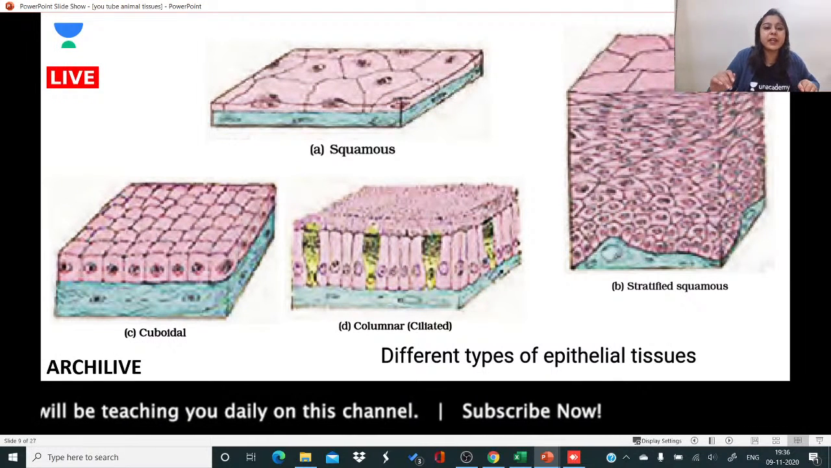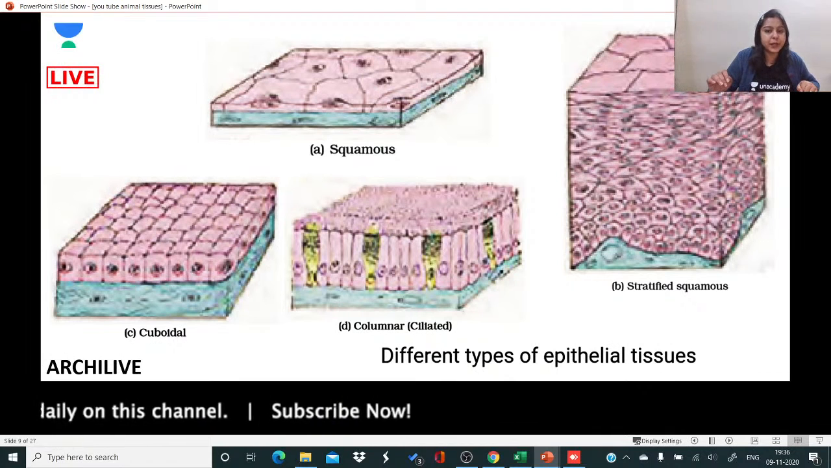Okay, so we move ahead with cuboidal and columnar epithelium, right? Cuboidal epithelium,